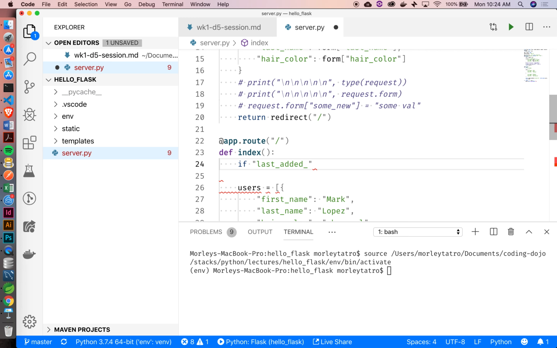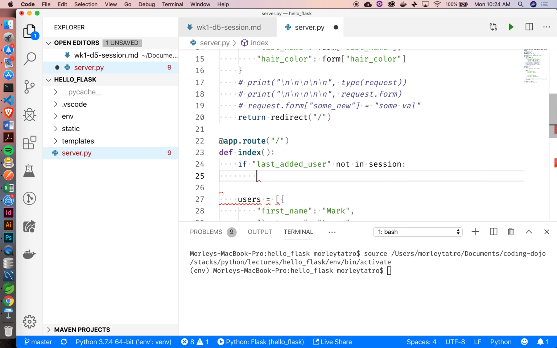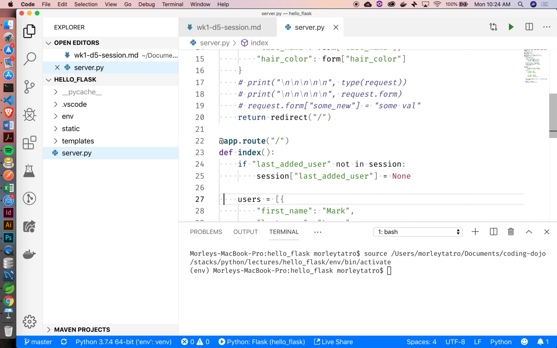Yes. So let's ask if that thing's not in session, right? And then if it's not, let's just put in none, I guess. So if last added user not in session, then we want to say session at last added user equals none. Okay? So that way if I try to access this thing inside my template, I shouldn't have any kind of a problem, right? Should be good.